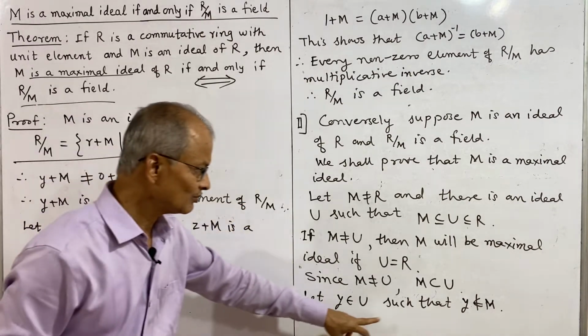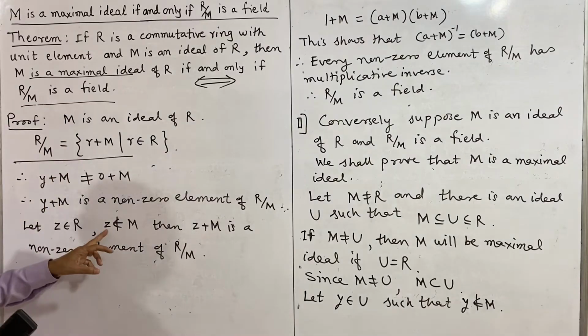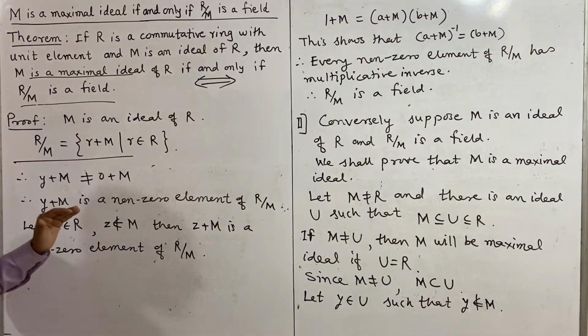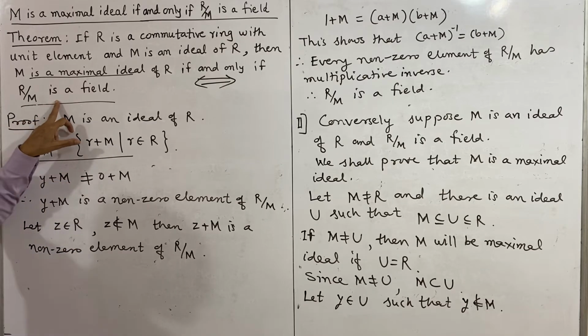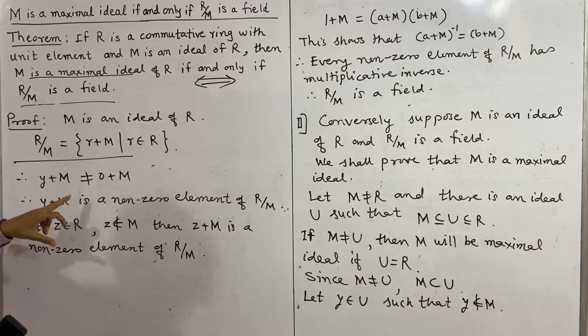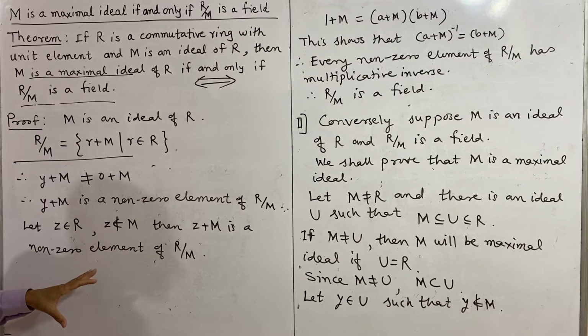y belongs to U, y does not belong to M. z plus M is an element of R by M, and because R by M is a field, that is our assumption, it is closed under multiplication, and these are two non-zero elements, so their product is also a non-zero element.